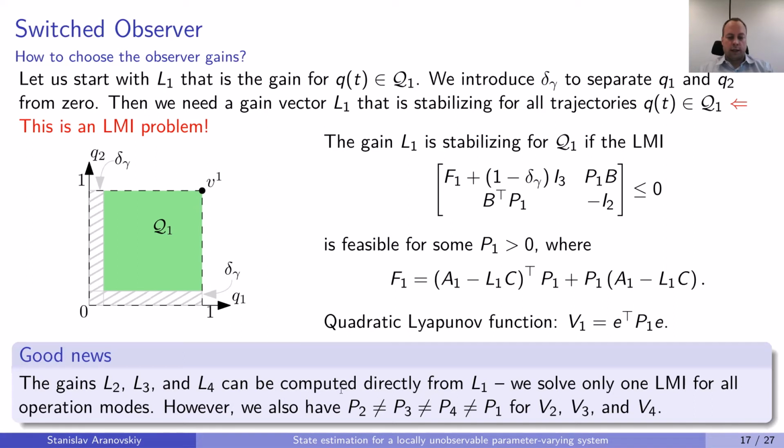As a result, we also have P2, P3, and P4 that can be different from P1. So if we have quadratic Lyapunov function, this one for the first square, we will have similar quadratic Lyapunov functions for all other squares, but these functions share the same estimation error vector, but they have different matrices. And as a result, when our trajectory travels from one square to another, we will have changes of the Lyapunov function, so we will have jumps. And the question is, if we design an observer using these gains, what are the convergence conditions?